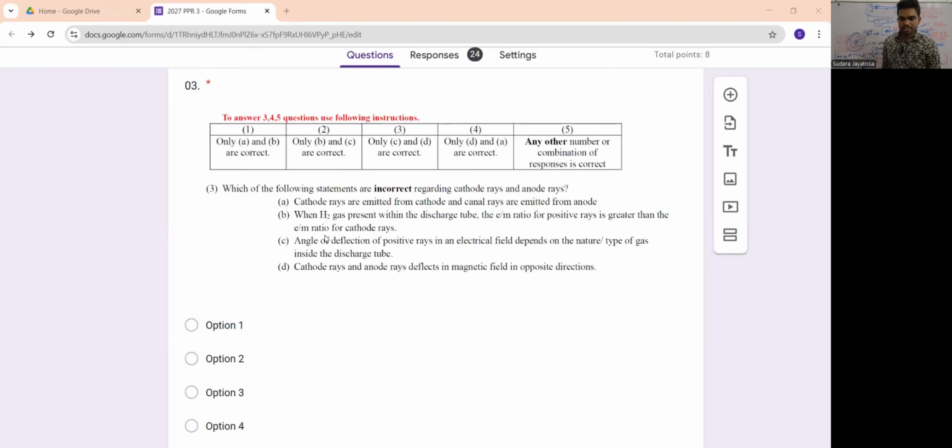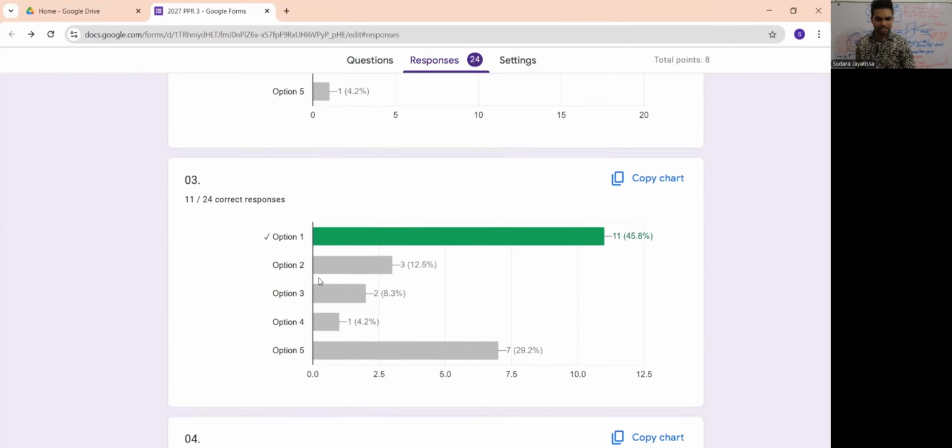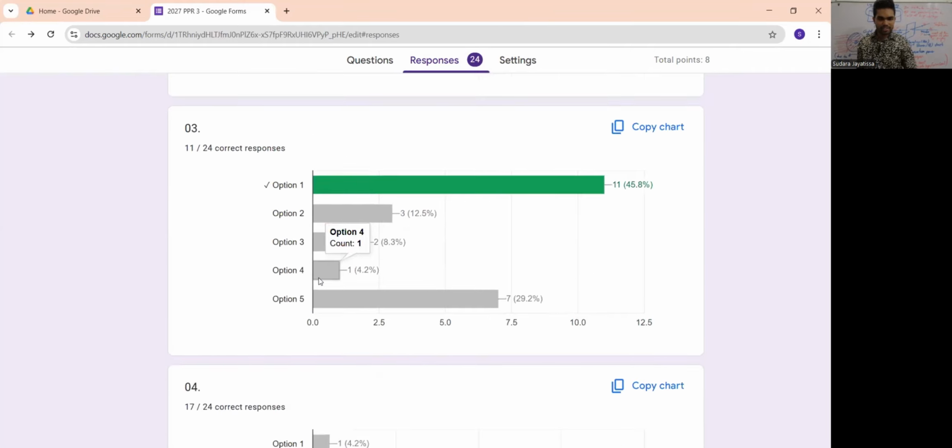That means there may be several correct statements. Then you have to select whether it is 1, 2, 3, 4 or 5 using this table given. If A, B are correct, then you are selecting 1 like that. So let's check your answers. I saw something interesting there, which we need to discuss here. So, third one. Here are your answers.